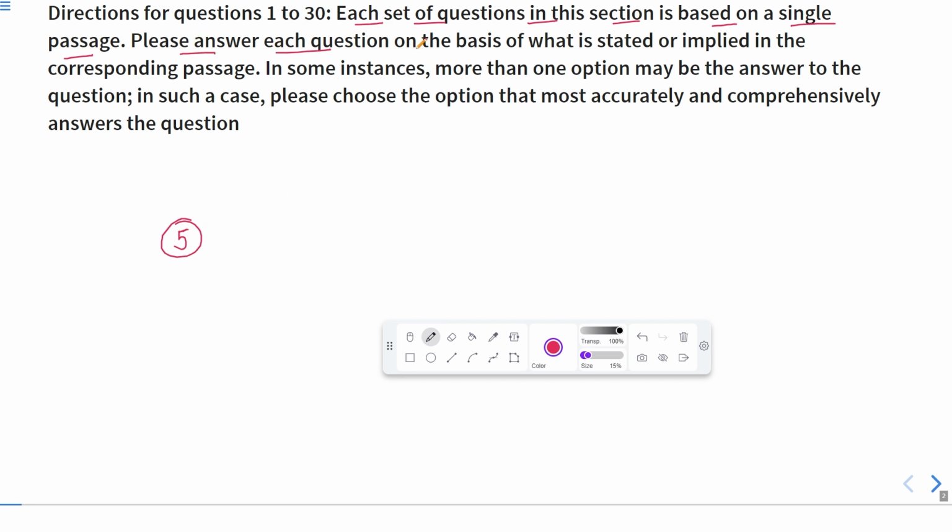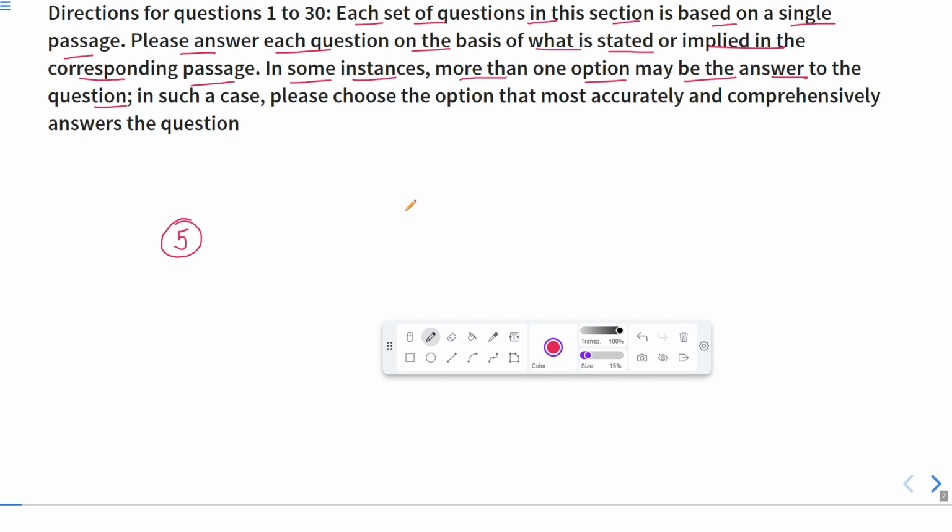Please answer each question on the basis of what is stated or implied in the corresponding passage. Corresponding passage means the passage above those questions. In some instances, more than one option may be the answer to the question.